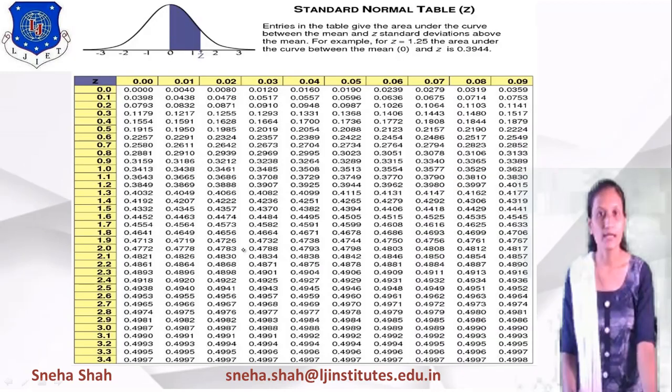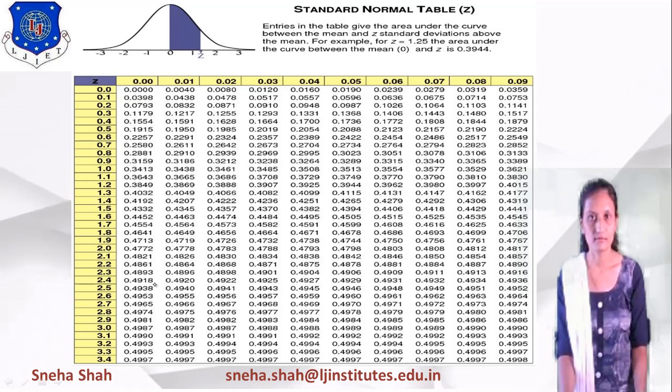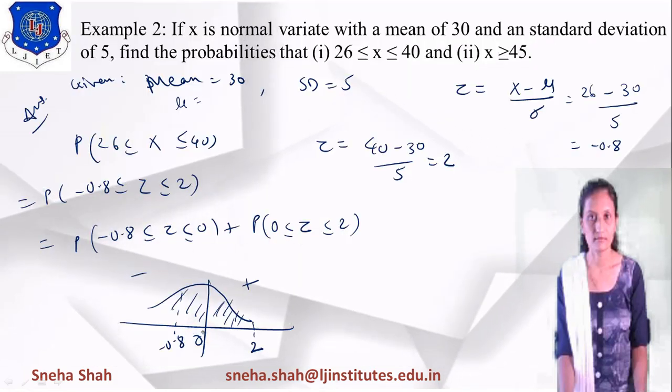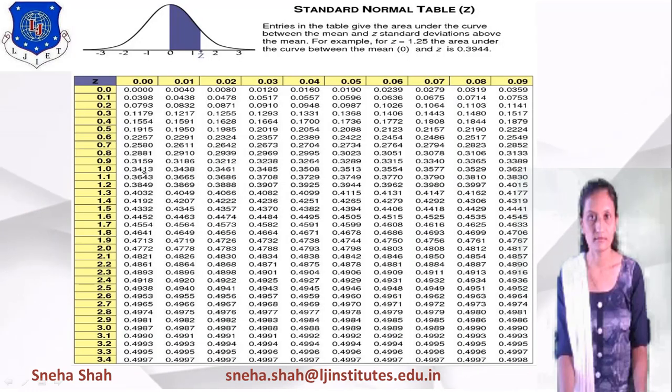Now from the standard z table, we will find the probability of this particular thing. So we have to find the probability of z less than 0.8. We look up 0.8 and 0, and we take this particular value, 0.2881. So we will put this value in the above equation. What will be the next step?